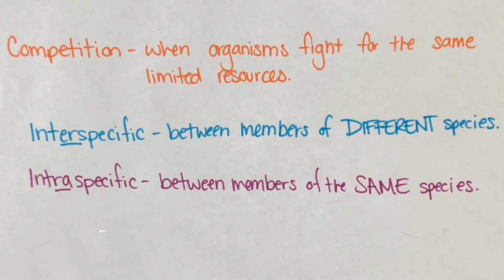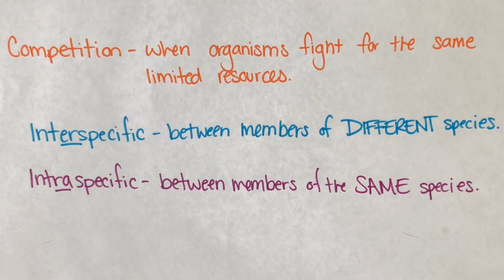The last type of ecological relationship we are going to discuss is competition. Competition occurs when organisms fight for the same limited resources. Organisms will compete for resources like food, water, sunlight, and mates, because these resources are limited. If the resource is not limited, there will not be competition. There are 2 different types of competition: